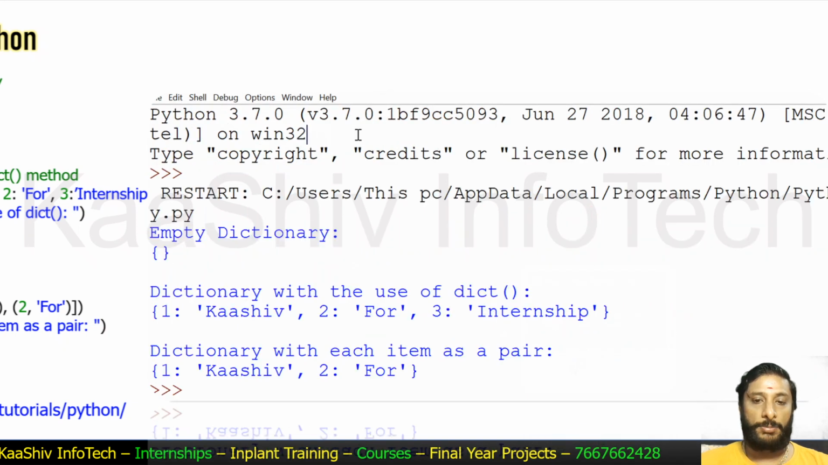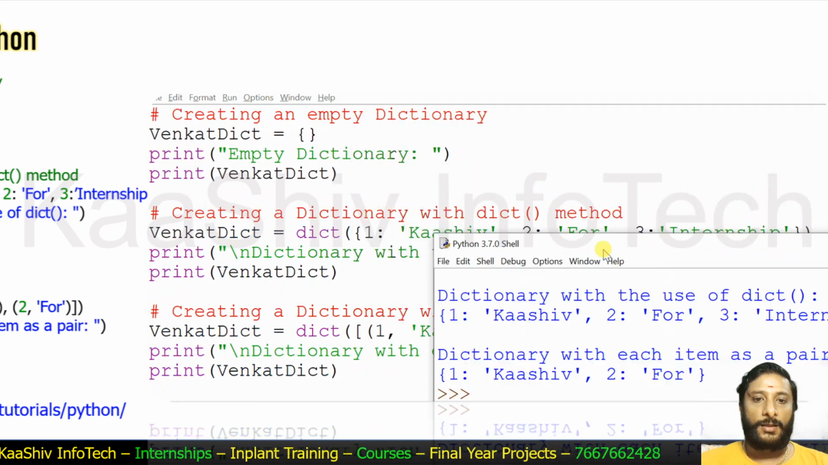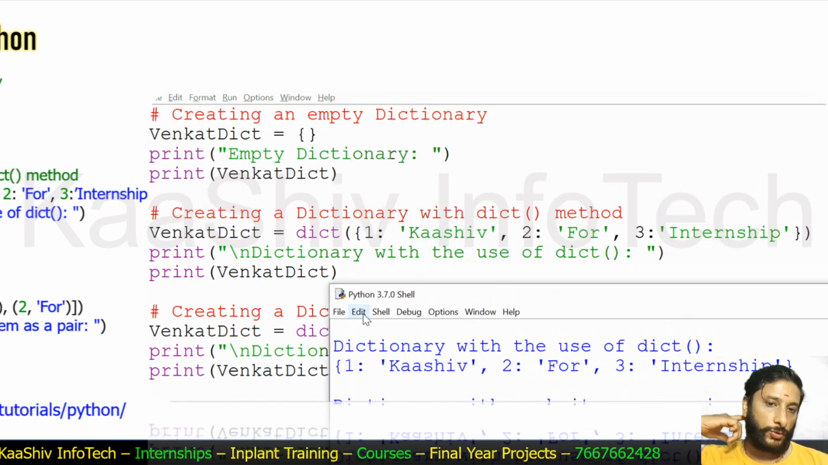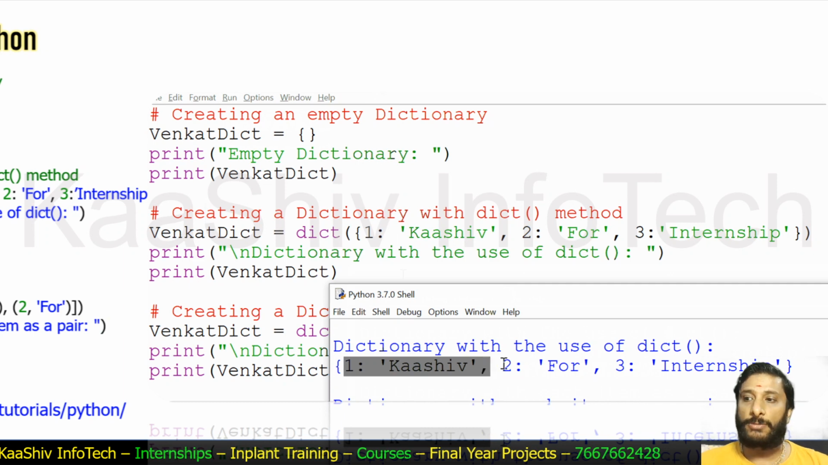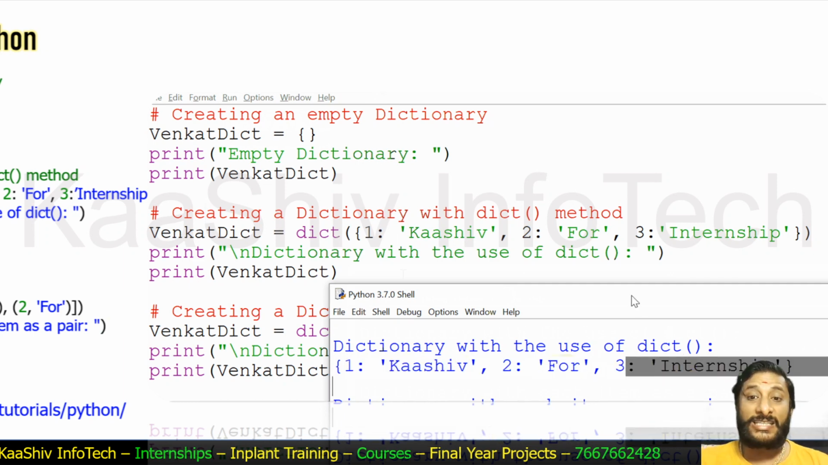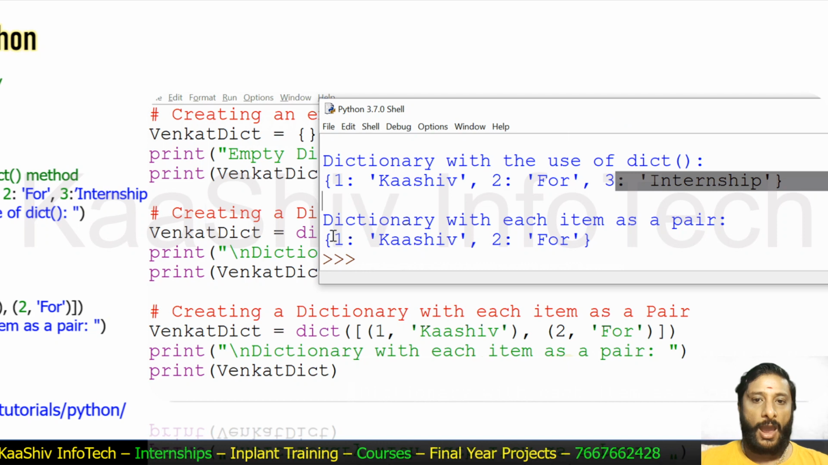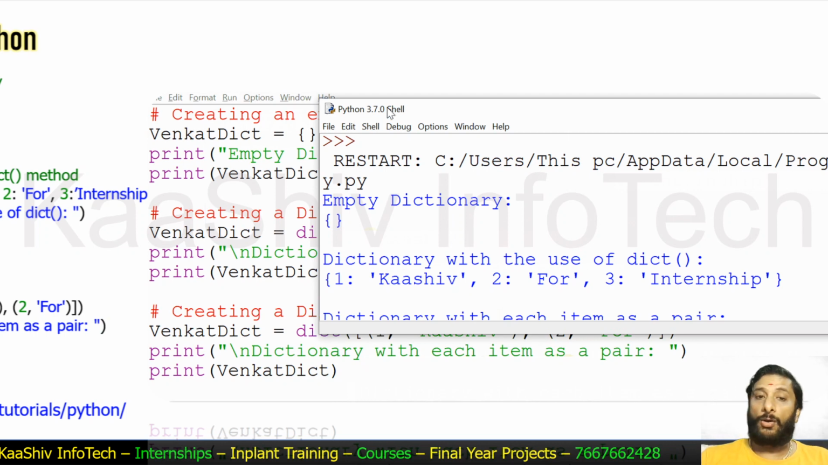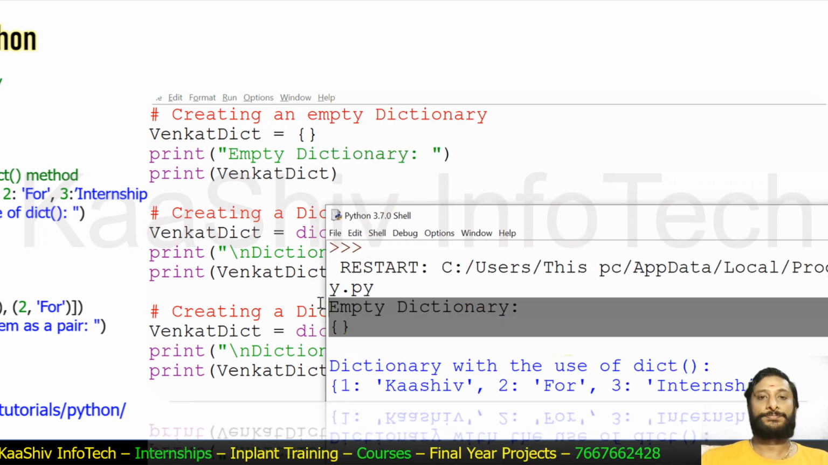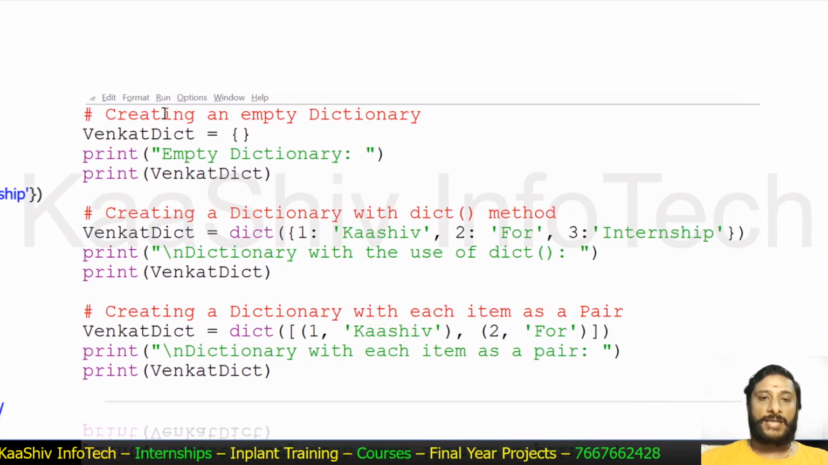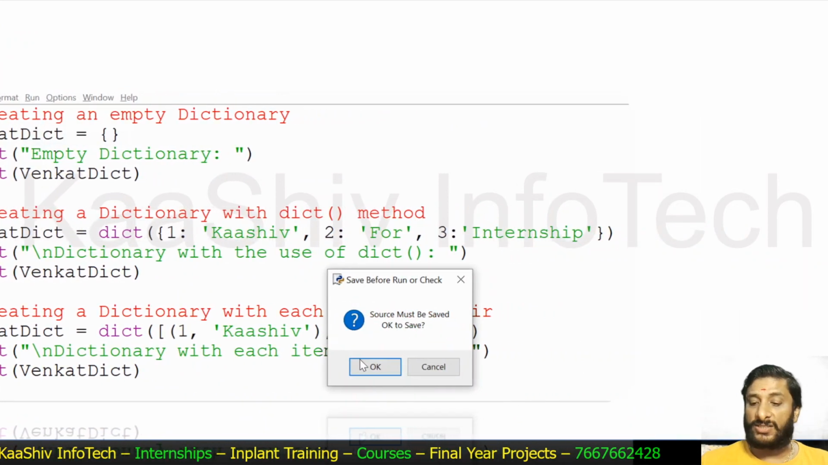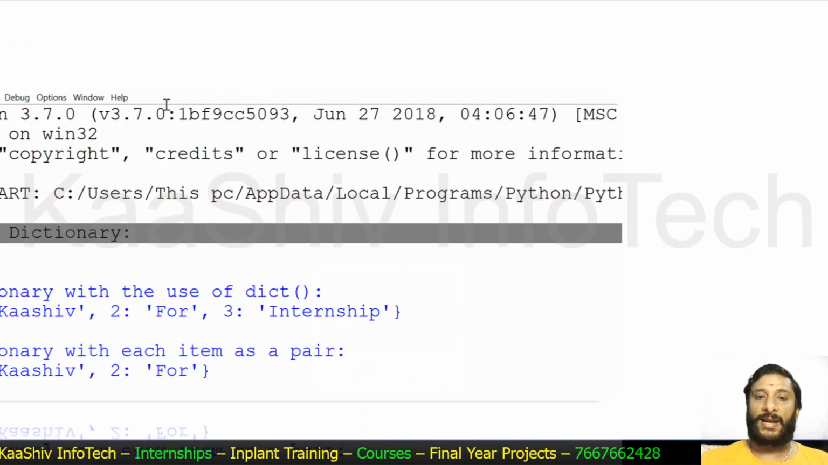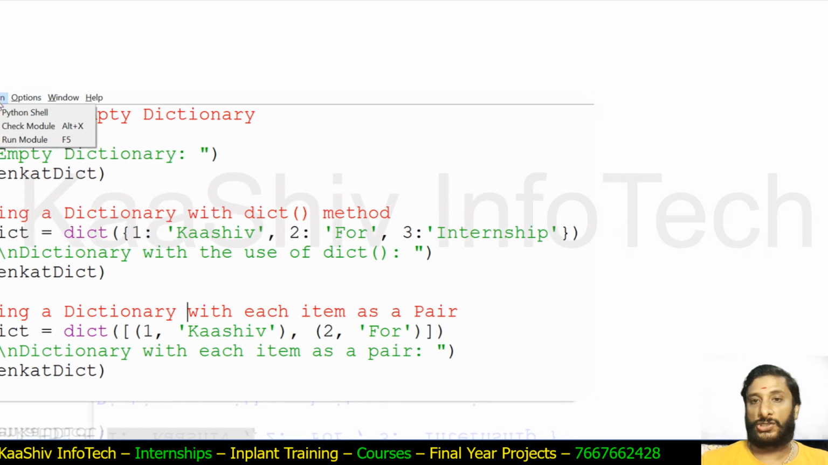The first one is the empty dictionary. I'm trying to show you the empty dictionary. And the second is a dictionary created with the dict method. I'm trying to show you the pairing of elements in the dictionary. This is how your dictionaries are used. Now it's time for me to do some processing with these dictionaries. Let's move on to the practical part of processing the dictionaries.